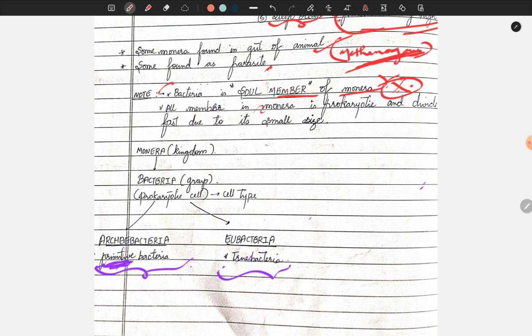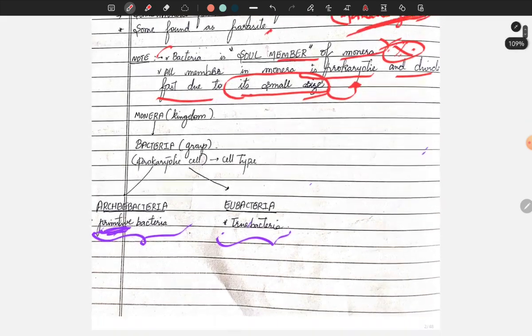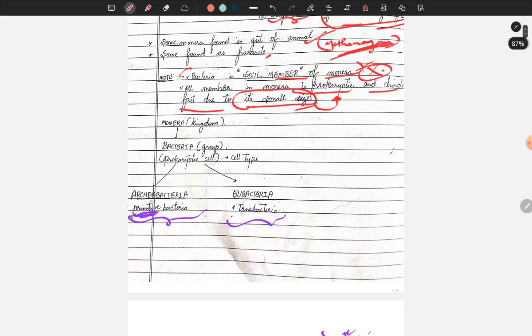All members of Monera are prokaryotic and divide fast due to their small size. What is the reason they divide fast? The answer is that they are prokaryotes. Now next, classification. Bacteria are classified as Archaebacteria and Eubacteria.